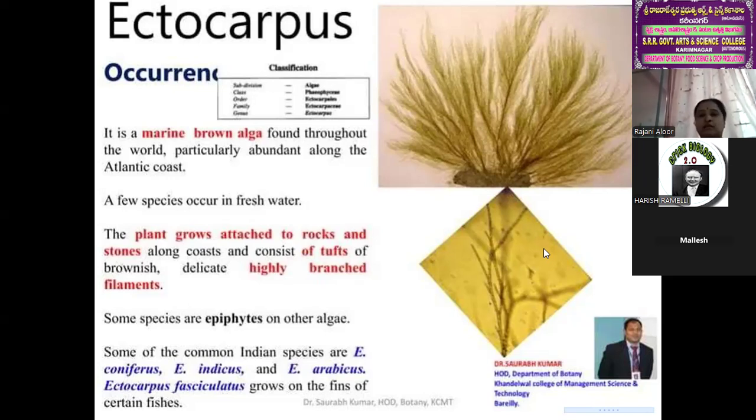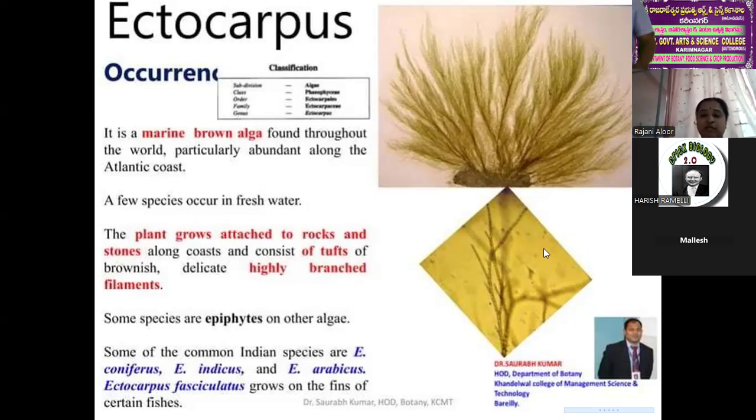Kelps, seaweeds, brown algae are under the PHAEOPHYCEAE members.